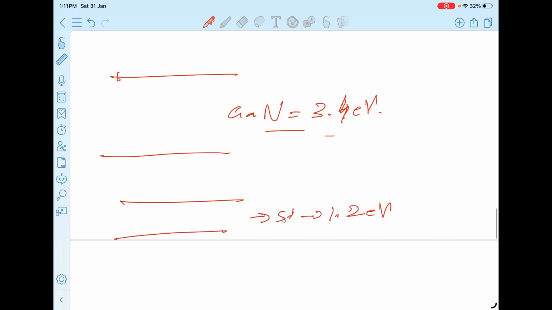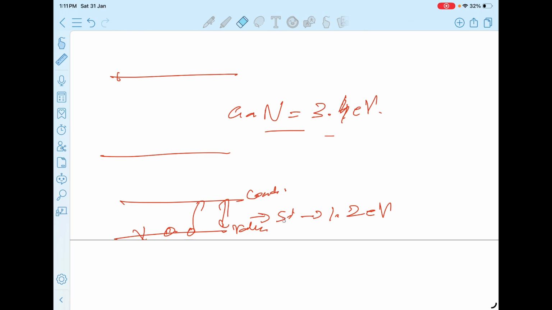free electrons sometimes move from the valence state to the conduction state and back, and once they jump from the valence state to the conduction state, there will be a generation of holes.